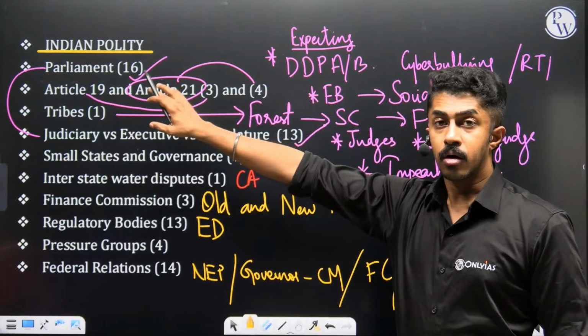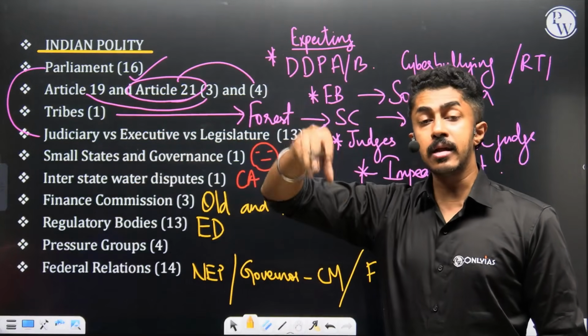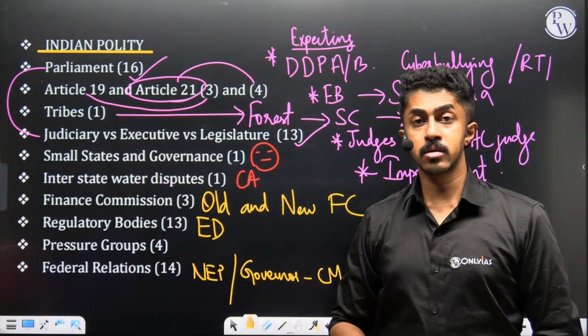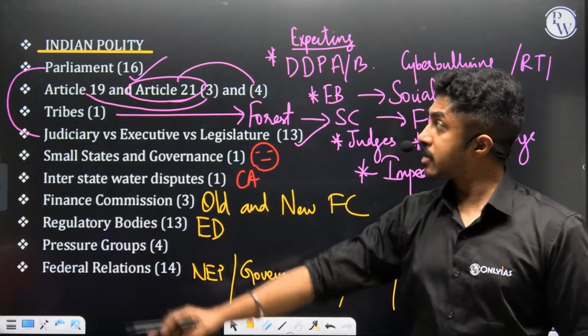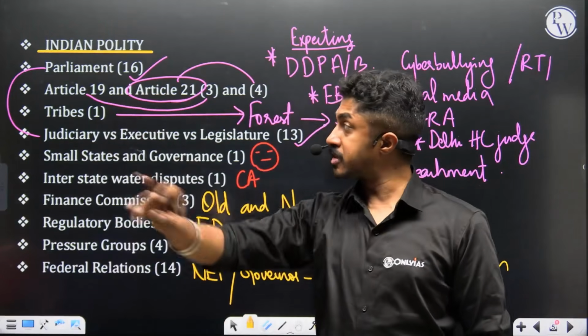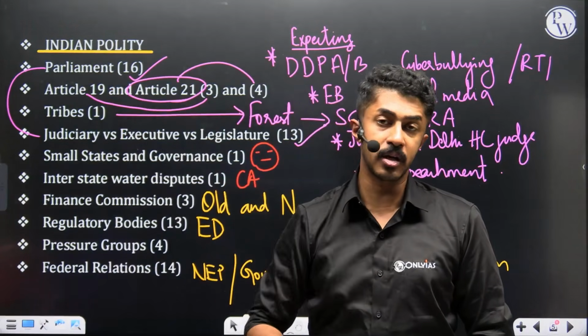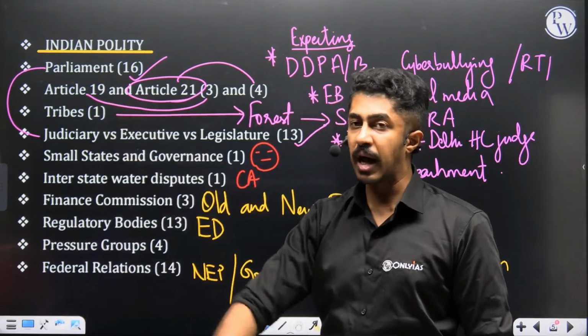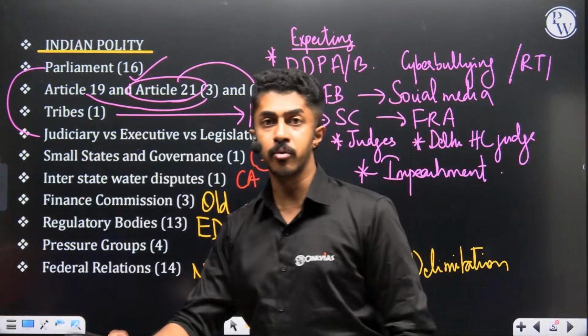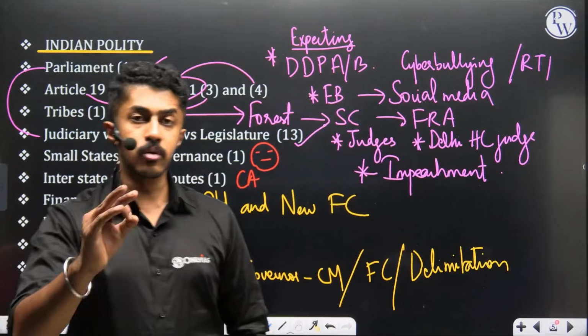Read it. Okay, this many questions have come. Then look for current related topics. In those few chapters, you will have to go page to page. In Parliament, which is obviously the biggest chapter in Lakshmikant Indian Polity, you will have to cover it page to page. No other go. You will literally have to put in efforts there.